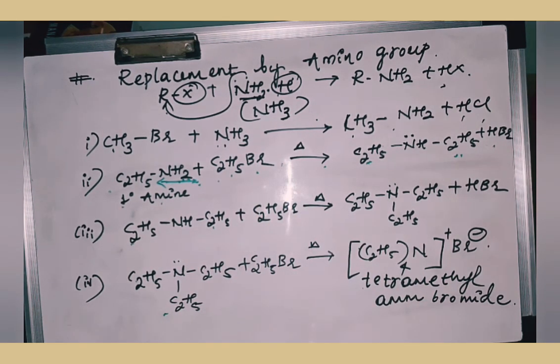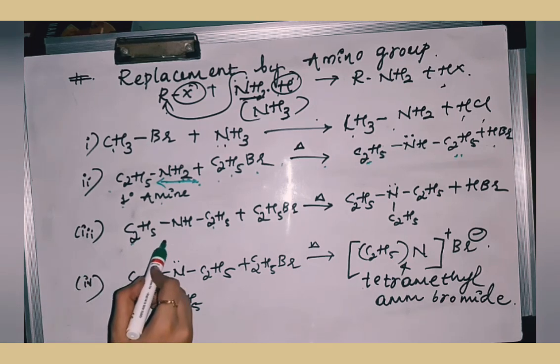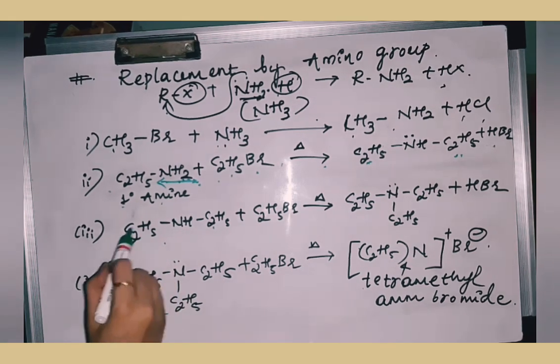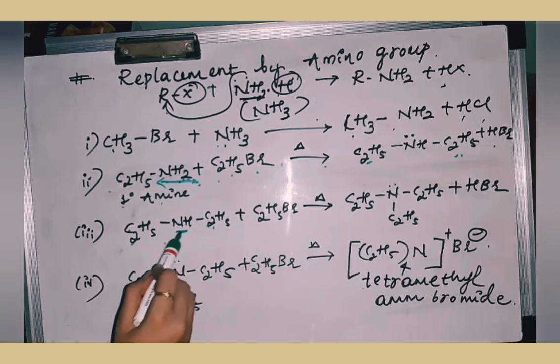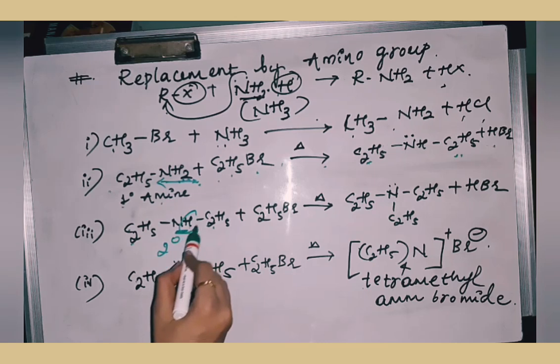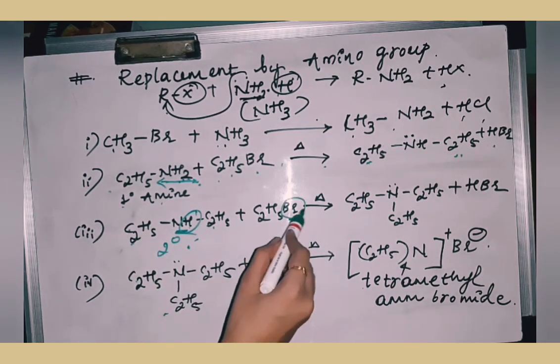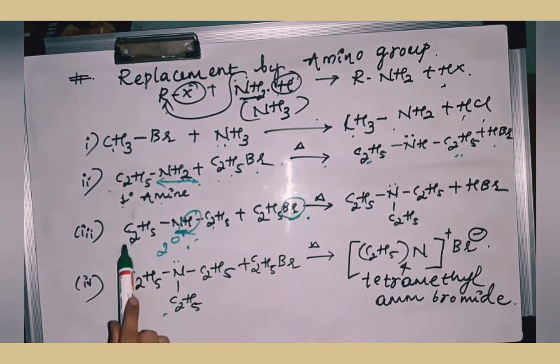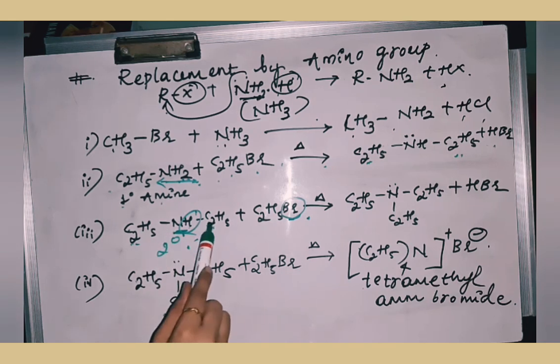Similarly, the third example that I have written here has 2 carbons attached to this group. So this is called a secondary amine. When the secondary amine is reacting with ethyl bromide, remove this hydrogen and the Br, HBr will be formed, C2H5, NC2H5.